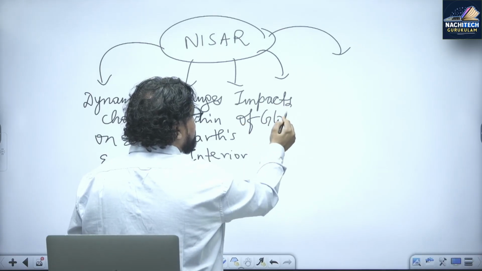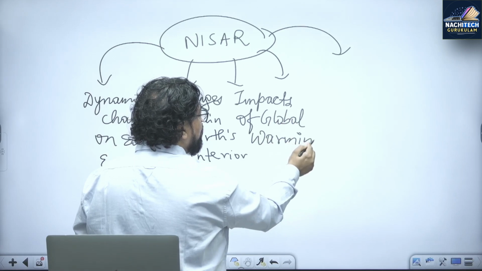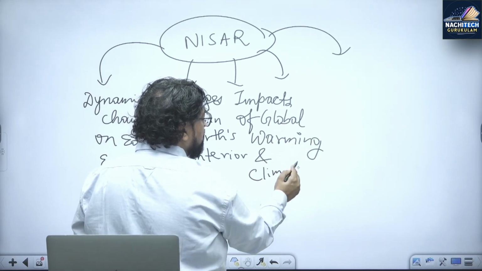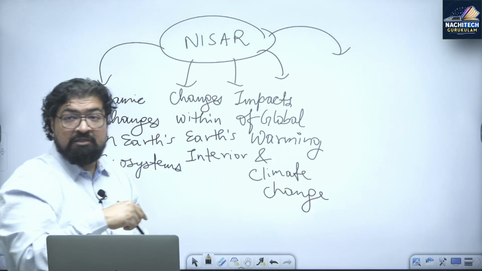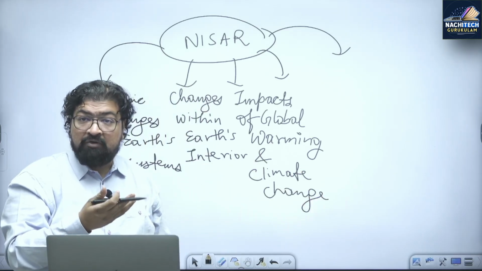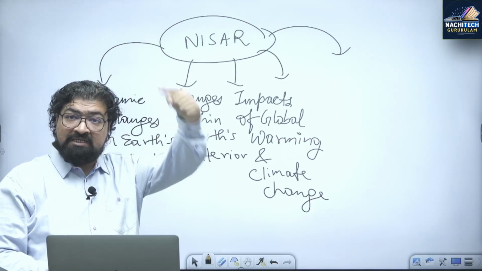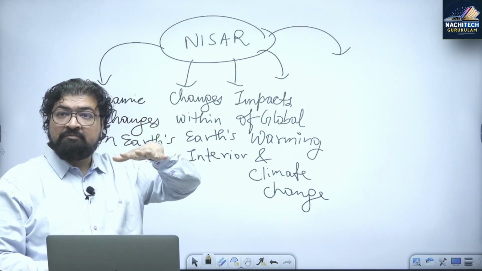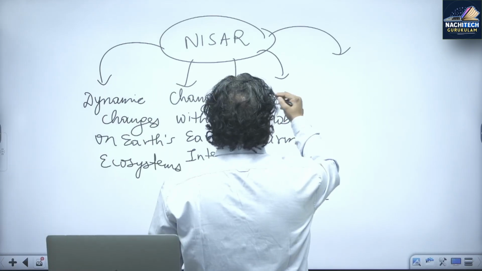Impacts of climate change, global warming, melting of glaciers, polar ice. Heat wave. And not only heat wave, what is another thing happening? Wildfire, forest fire. Since it is polar, the satellite will be going north to south, so it will be able to do the mapping of all such areas. Then what comes next?